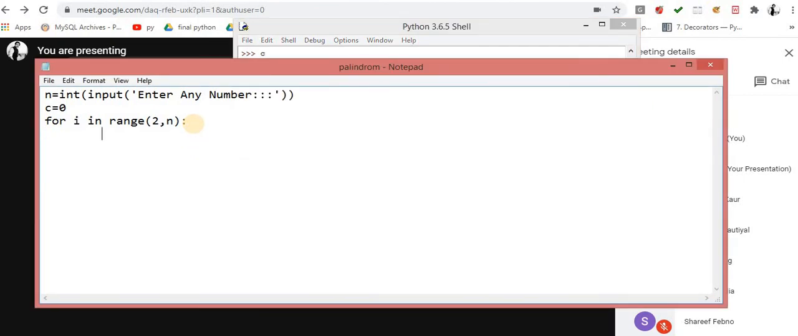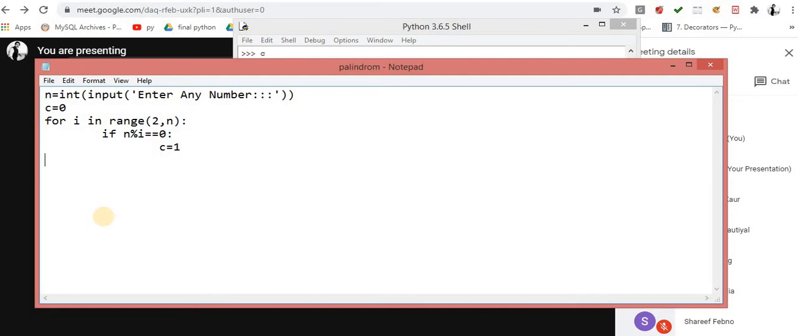Now if n modulo i double equals 0, then what do I have to do? C is equal to 1. That's it, this is my logic only. Now you can check it out, i value becomes 2, 3, 4, 5, 6. Whenever this condition is true anywhere in the entire process, then the C value becomes 0 to 1. When the C value becomes 0 to 1, that means it can never be a prime number.